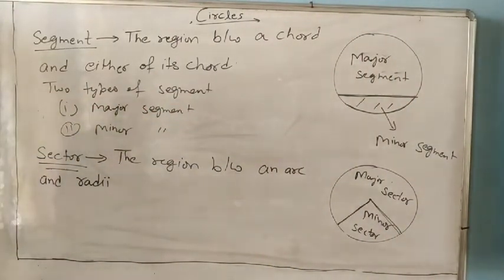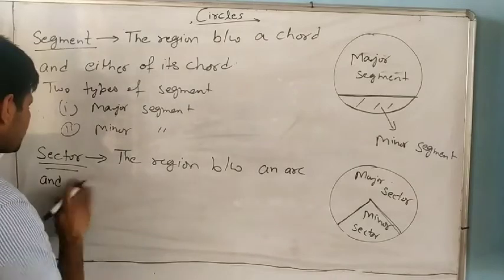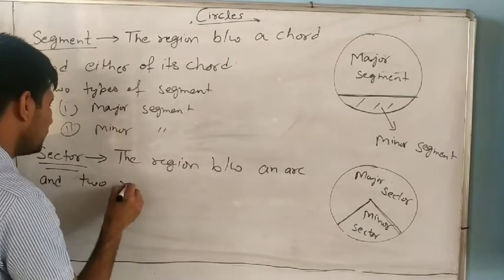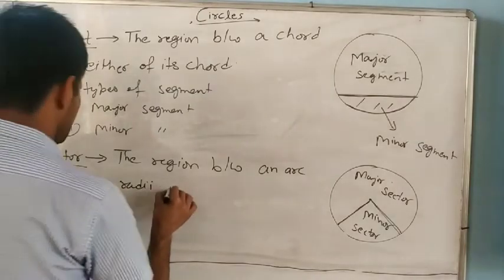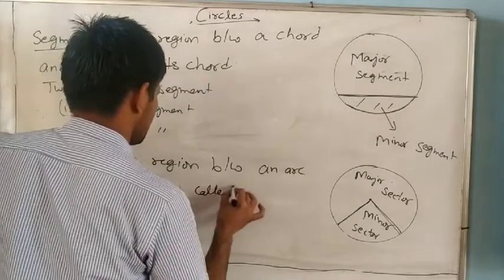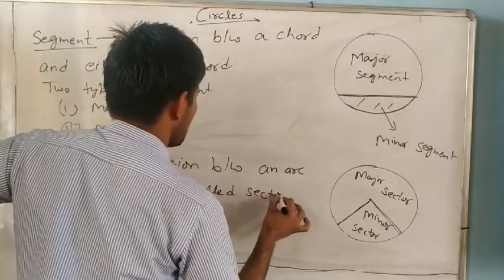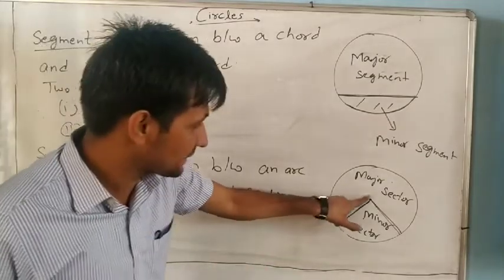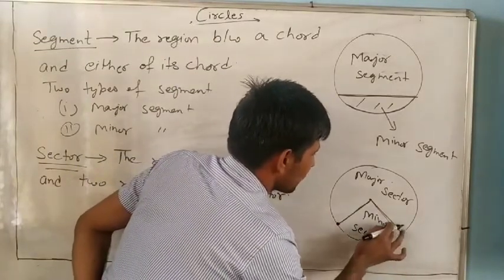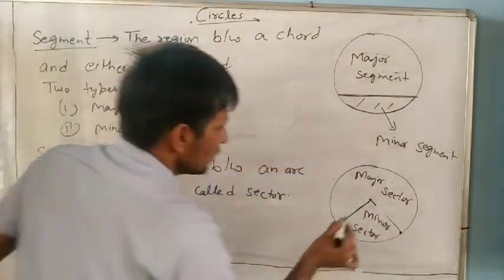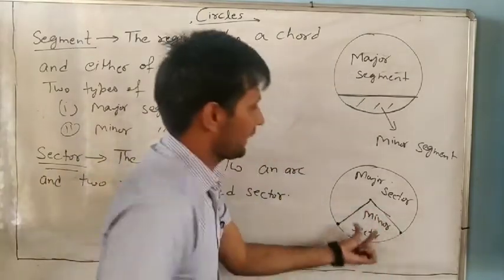So the region between an arc and the two radii is called a sector. And always remember, these two radii end at the same point where they join.